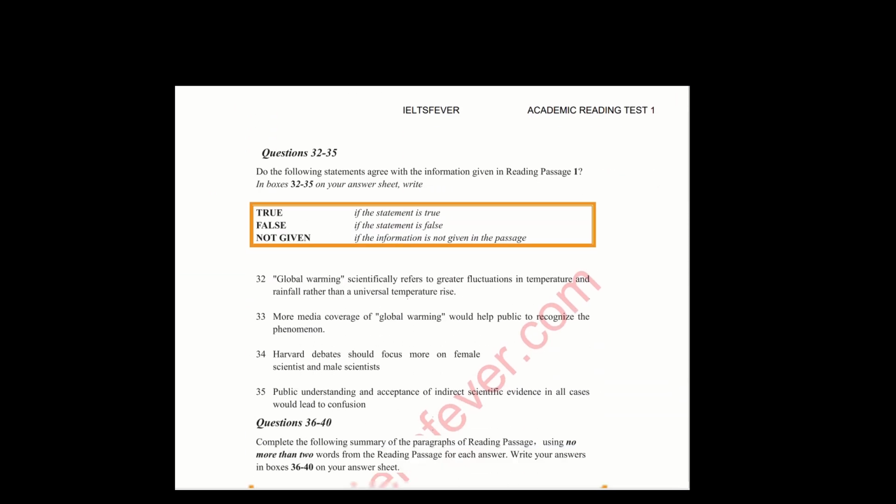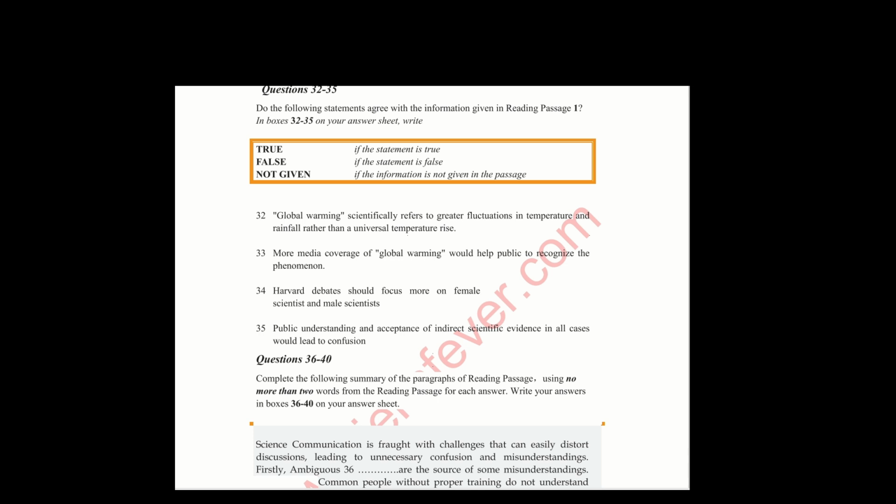Now questions 32 to 35 are true, false, and not given. True information is exactly in the paragraph. False information is where only one word is incorrect.